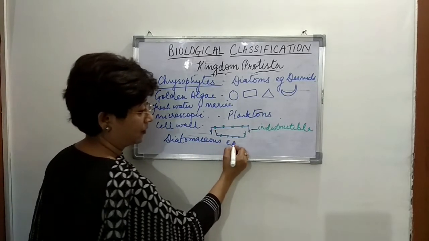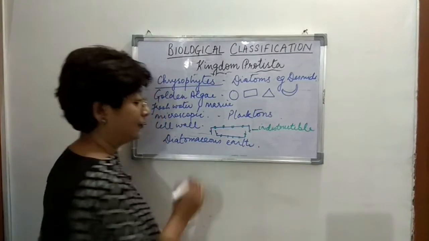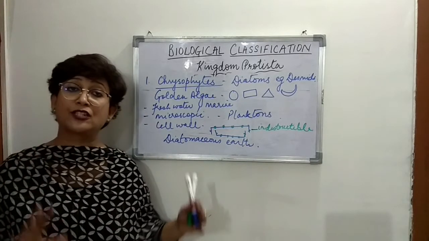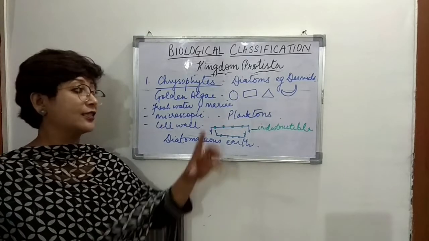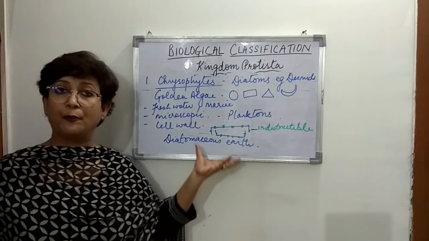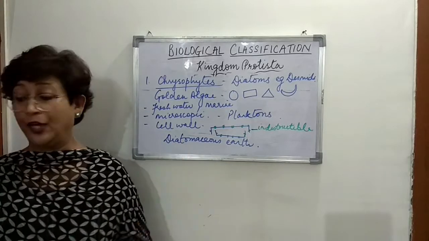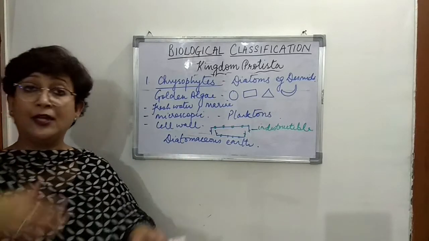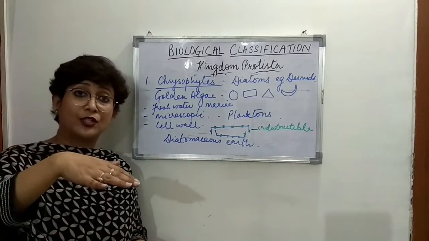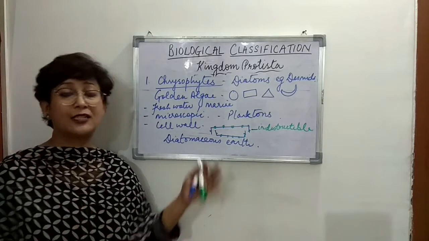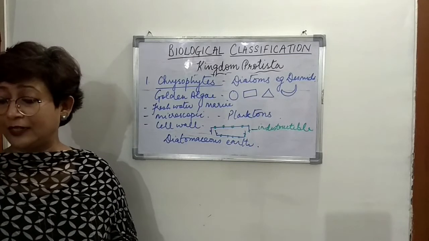Diatomaceous earth. Right? So the diatomaceous earth that is found is nothing but the leftover cell wall deposits of diatoms over thousands of billions of years. So it takes that much time, that gets accumulated over those years, and that accumulation of the cell wall of diatoms is known as diatomaceous earth, right?